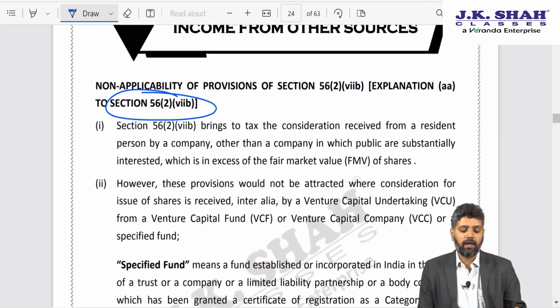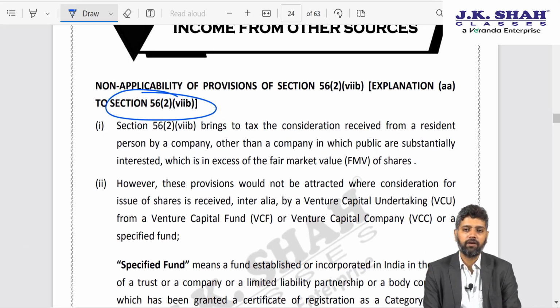Now if you remember this section, I have told you that when any company which is a closely held company, or a company in which the public are not substantially interested, issues shares at a premium, then the issue price in excess of fair market value of the share shall be considered to be the income for the recipient company. So let us say I have a company where my fair market value of shares is 12 rupees, but I issued shares to someone and I got 20 rupees per share. Government says, bhai, your net worth demanded that you get only 12 rupees. So how did you get 20? So that 8 rupees excess would be taxable in my hands.